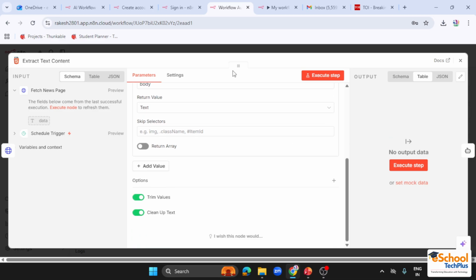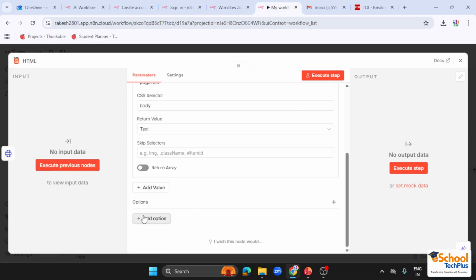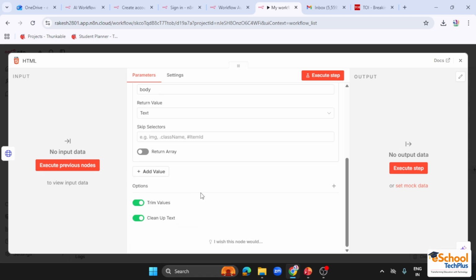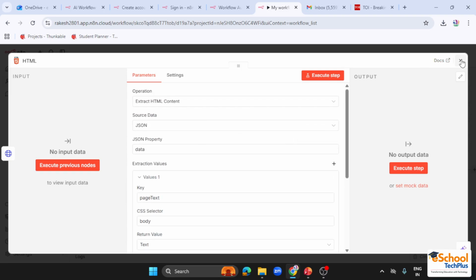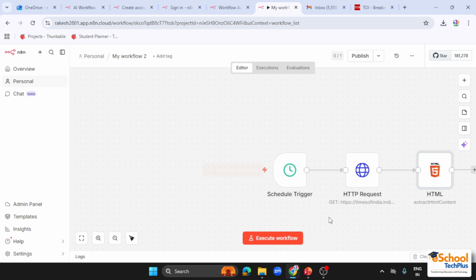Okay, so also we have to trim the values. You can add the option over here. I can trim the values and I can clean up the text to make it more efficient and more user friendly. So I have set this up. Okay, so everything is done. Our output from HTML is being extracted properly.